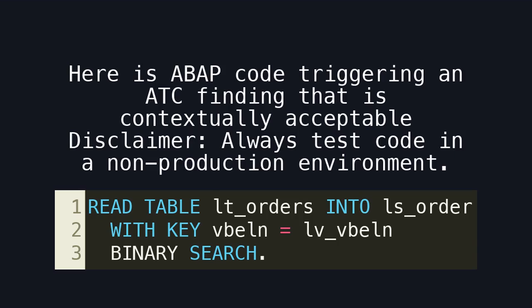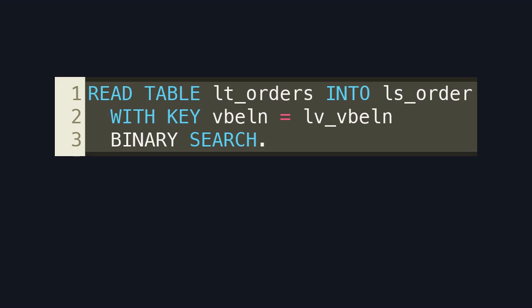Here is ABAP code triggering an ATC finding that is contextually acceptable. Disclaimer: always test code in a non-production environment. Here is the code triggering the ATC finding. ATC cannot verify at this point whether the internal table is sorted, so it flags a potential runtime risk.